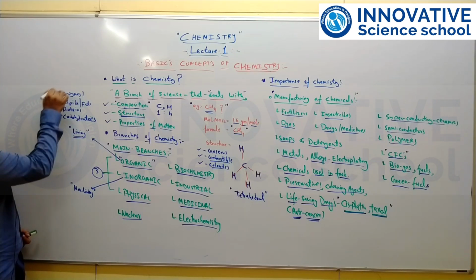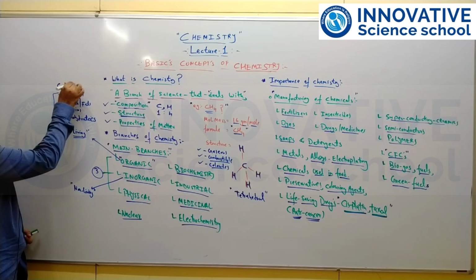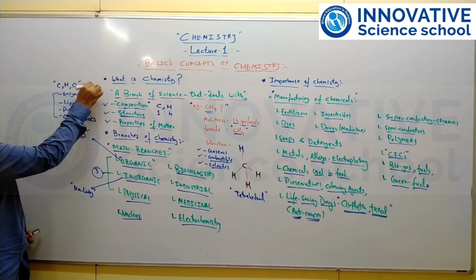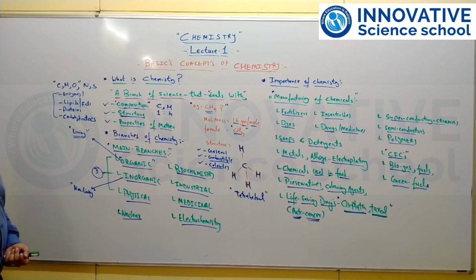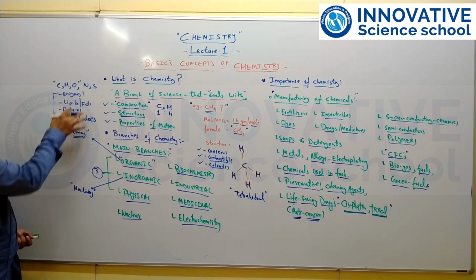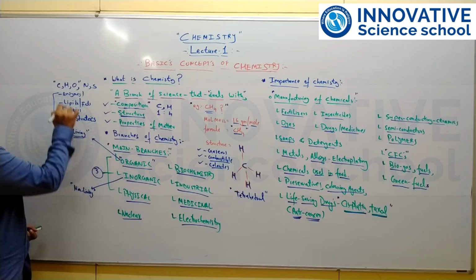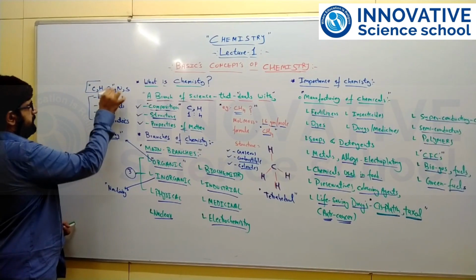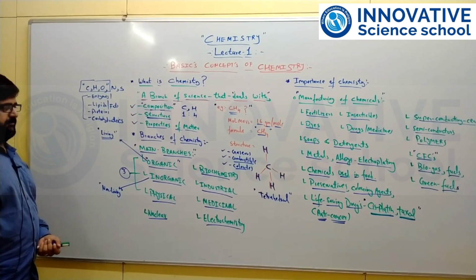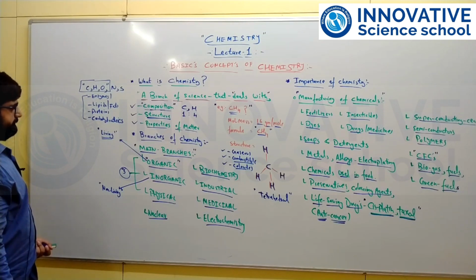They are made up of atoms like carbon, hydrogen and oxygen, and sometimes also nitrogen as well as sulfur. So these molecules, which are majorly made up of carbon, hydrogen and oxygen, are classified as organic compounds.